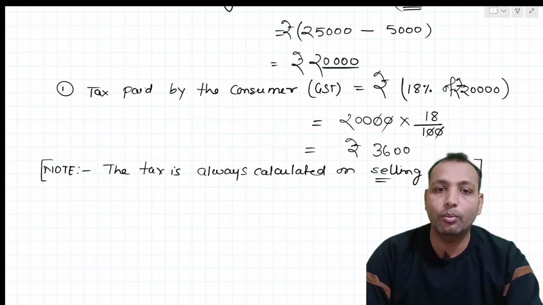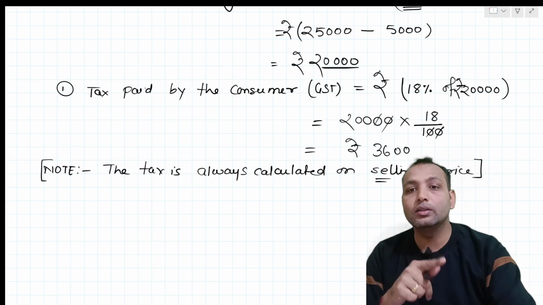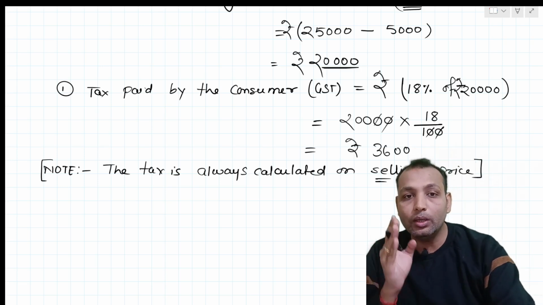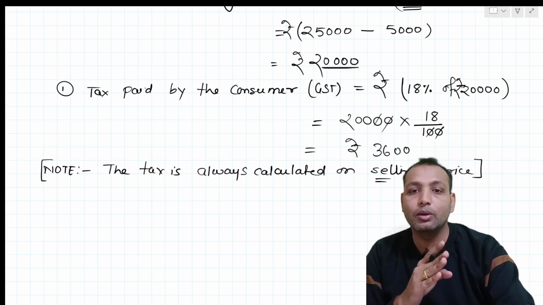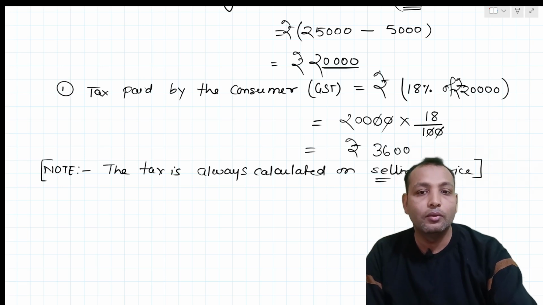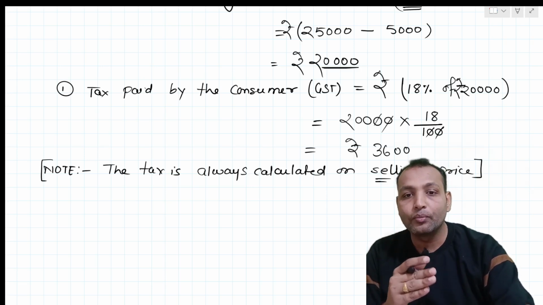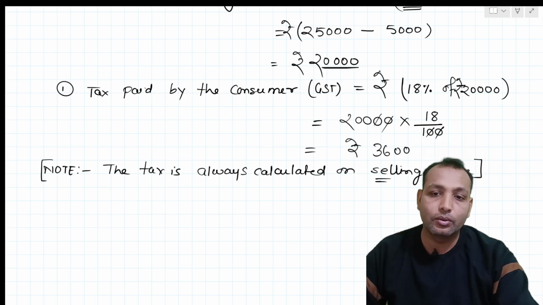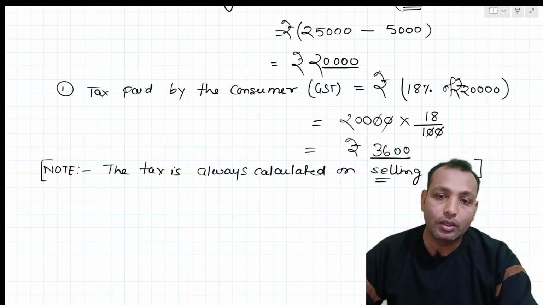So the mark price was 25,000. Now the dealer is giving a discount, that is 20%. So that 20% of 25,000 will be deducted. Now the actual selling price is how much? 20,000. So on that 20,000, the consumer needs to pay the GST, that is 18%. So 3600 rupees he needs to pay.